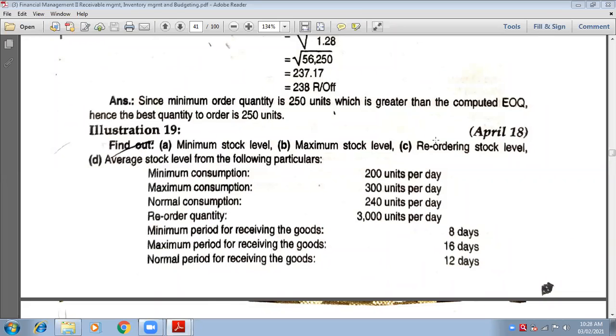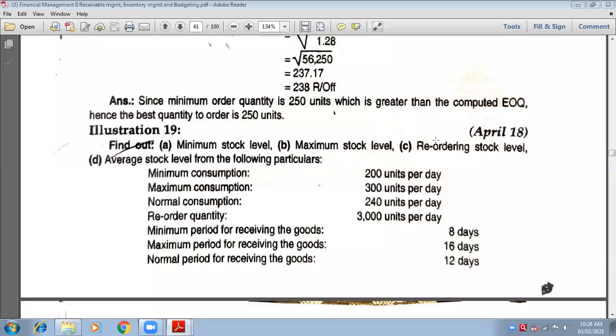Very good. So reorder level minus, now in the bracket you have to write normal consumption into average reorder period. Now average reorder period is already given in the question. We do not need to find that. See, normal period for receiving the goods. Normal period means average period, 12 days.